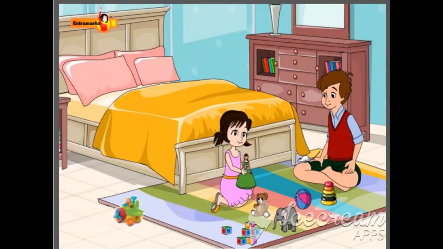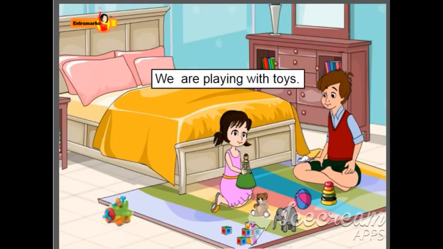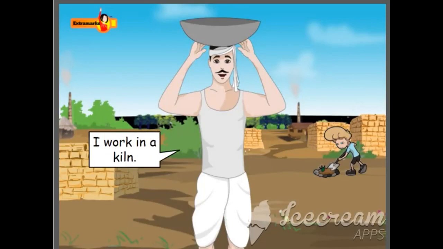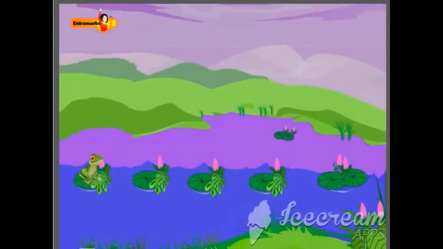Here are some more examples of the structure of present continuous tense. We play with toys. Changes to we are playing with toys. I work in a kiln. Changes to I am working in a kiln. Let's do some exercises. Freddy the frog wants to cross the river. He has to jump on the leaves to cross it. You can help him cross the river properly by completing the sentences using present continuous tense.